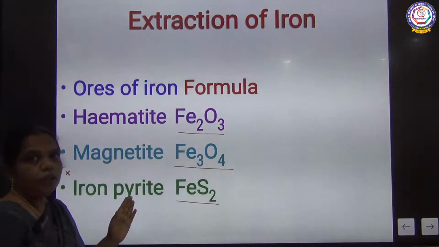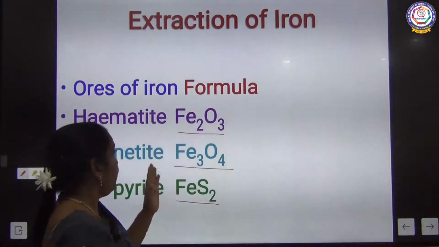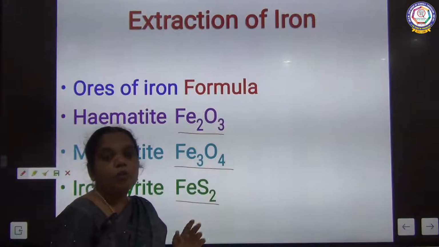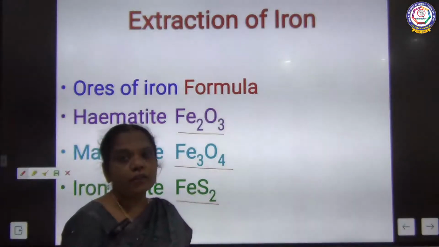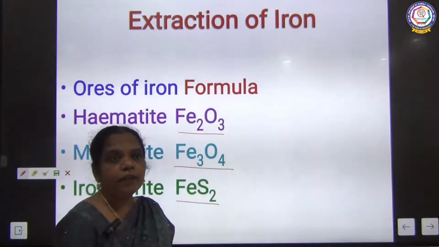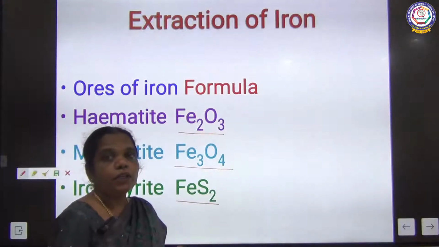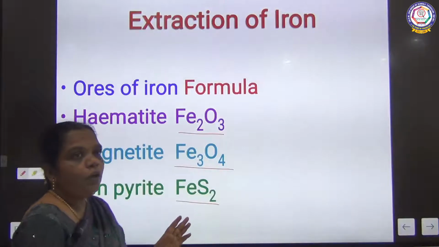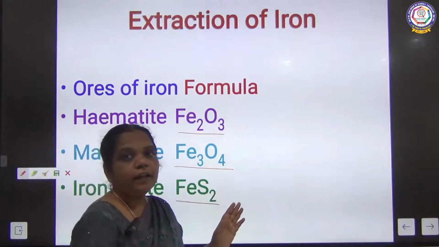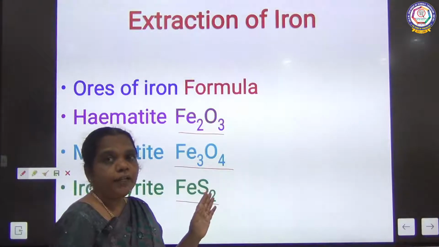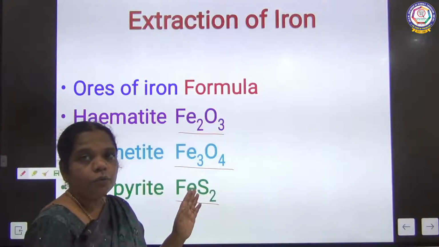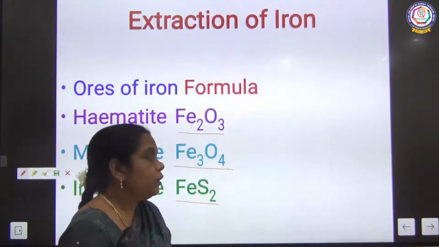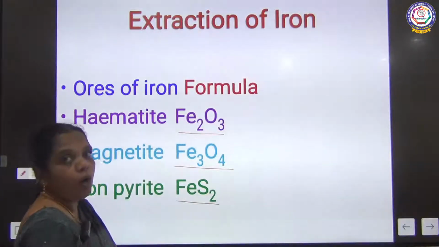Here we are going to extract iron from the hematite ore because it is the second most abundant ore in the earth's crust. Already we learned that the most abundant ore in the earth's crust is hematite. So now we are going to extract the iron from hematite ore. The first process of extraction is the concentration process, and here we are extracting from an oxide ore.